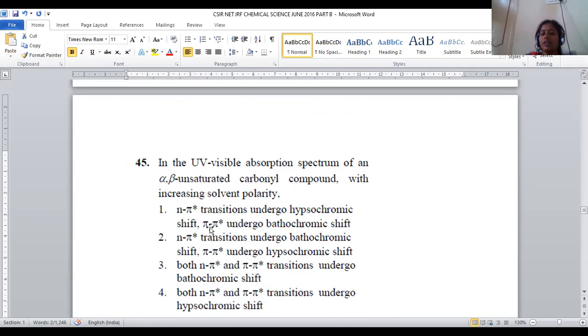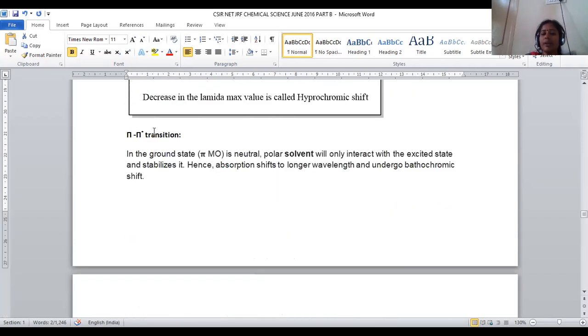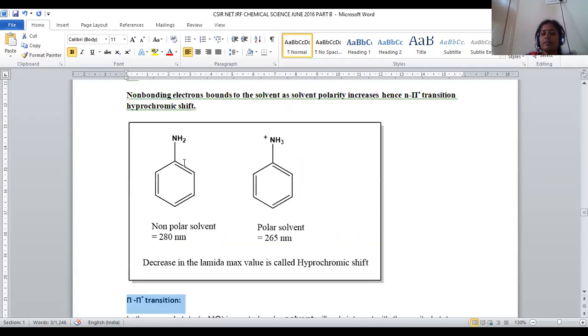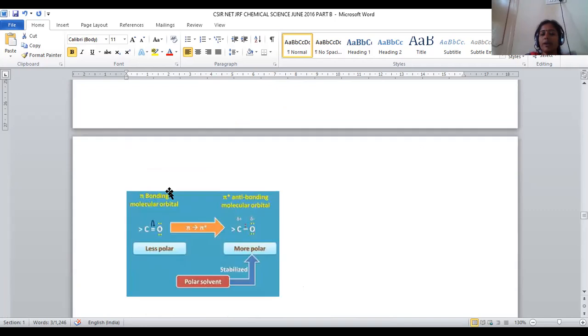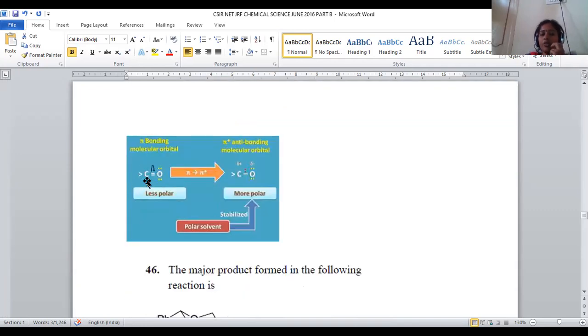Right. Now let us see what about pi to pi star. What is the change in pi to pi star? Pi to pi star is nothing but pi bonded electrons. Two positions we have pi bonded electrons. Here a pi bond is there, here a pi bond is there. If you are taking the pi to pi star transition, the carbonyl group is there. That carbonyl group under normal condition will be less polar. There is no bond polarization. But when a polar solvent is added, there is a charge separation. Oxygen acquires a partial negative charge, and carbon is associated with a partial positive charge accordingly, right?